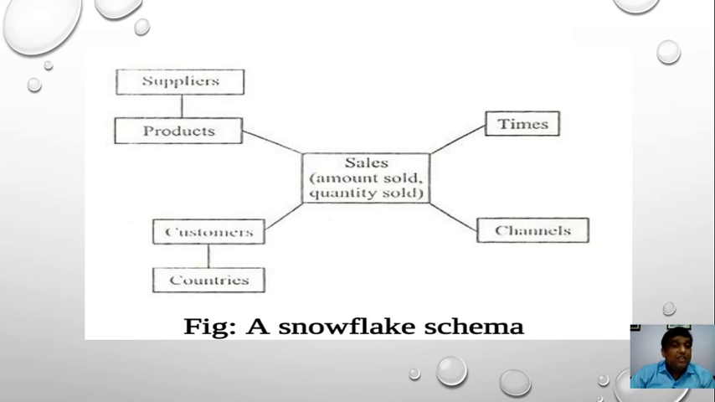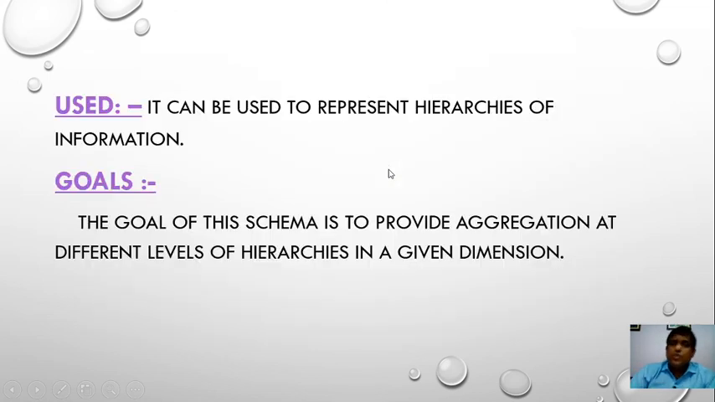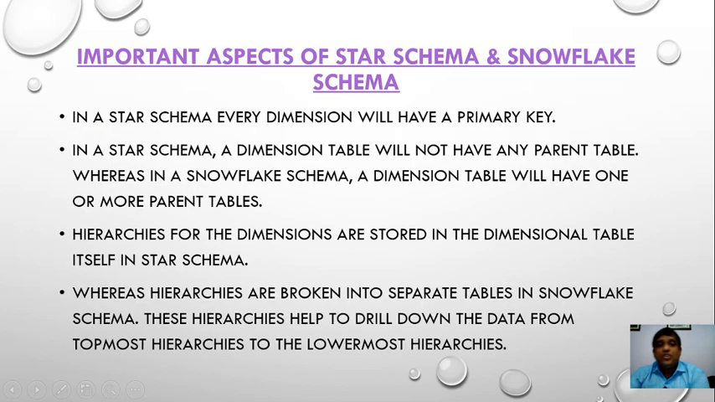In the case of star schemas, all dimensions are directly connected to the fact table. But in the case of the Snowflake schema, all dimensions are connected to the fact table, but not directly, only through other dimensions. What is the use? It can be used to represent hierarchies of information. What is the goal? The goal of the schema is to provide aggregations at different levels in a given dimension.